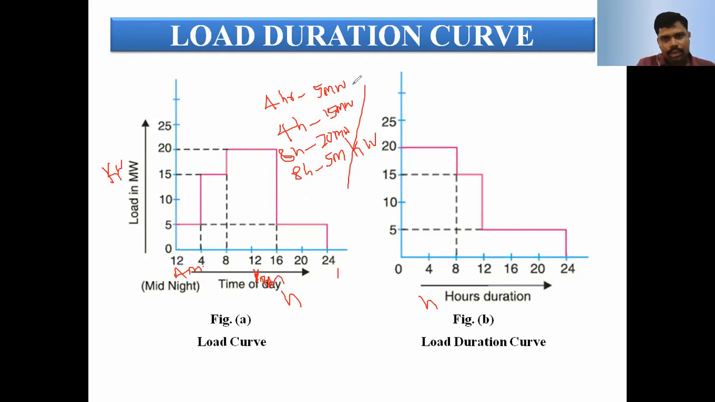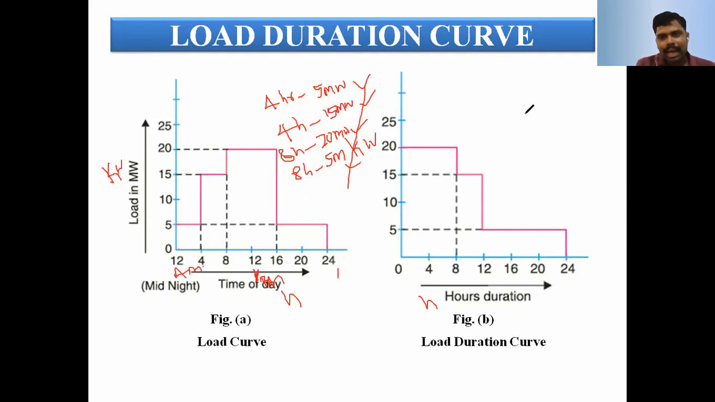The first 4 hours, the load is 5 megawatt. Next 4 hours, the load is 15 megawatt. Next 8 hours, the load is 20 megawatt. And next 8 hours, the load is 5 megawatt. This is taken from the actual load. From this load curve, we obtain the load duration curve.